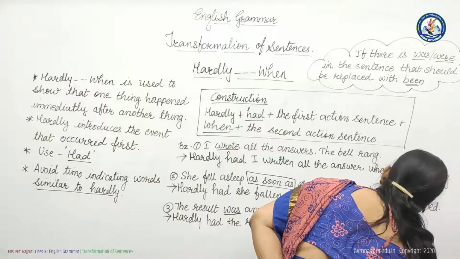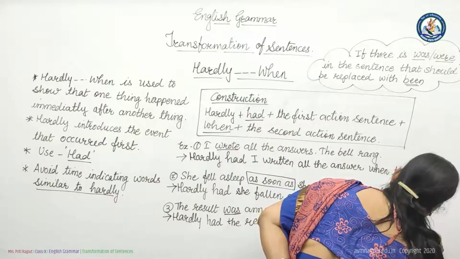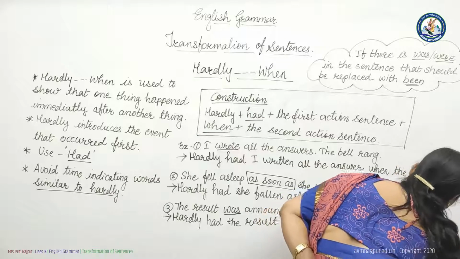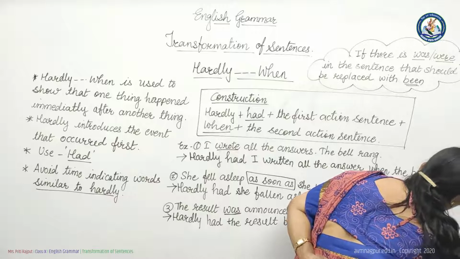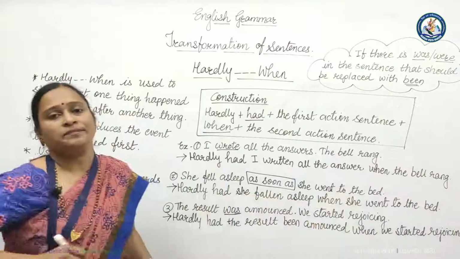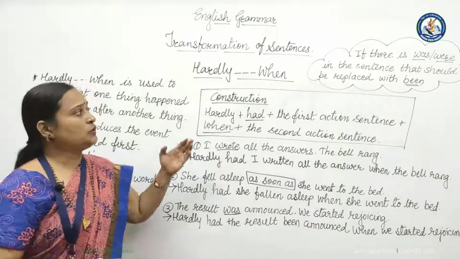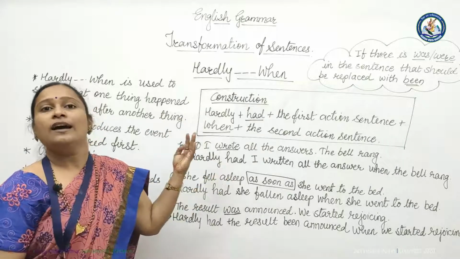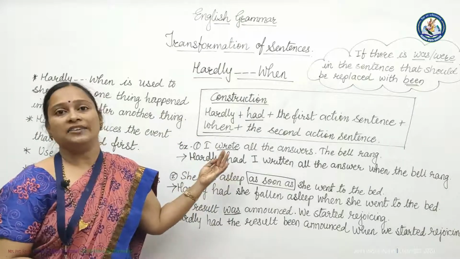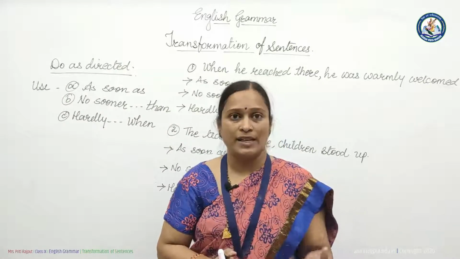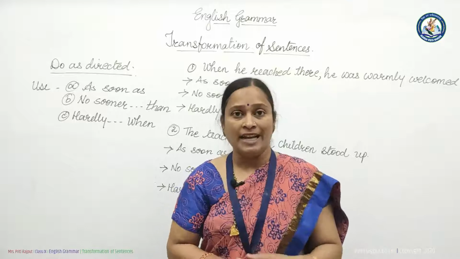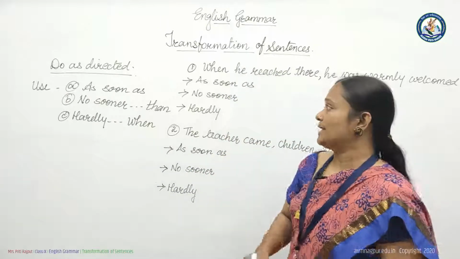When we started rejoicing. Is it difficult, friends? See, here we have seen the uses of no sooner than, as soon as, and hardly when. Friends, I hope you understand the uses of as soon as, no sooner than, and hardly when. Let us revise the topic with two more examples.